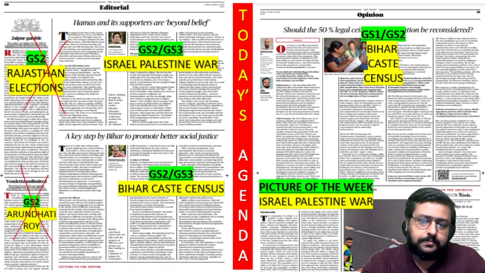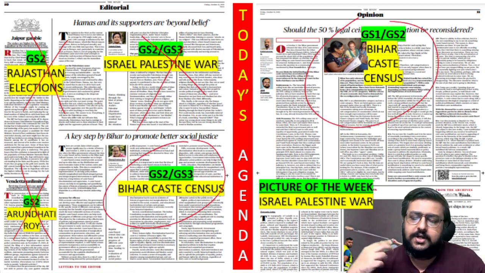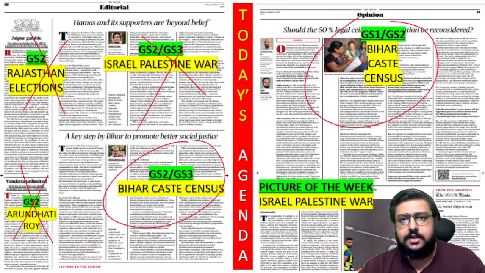The Israel-Palestine war, we have discussed in detail already. The Bihar caste census is in the editorial on 2 pages and also on multiple other pages, and yesterday it was also in other pages. So I thought it deserves at least one episode. That is why I am doing it today.